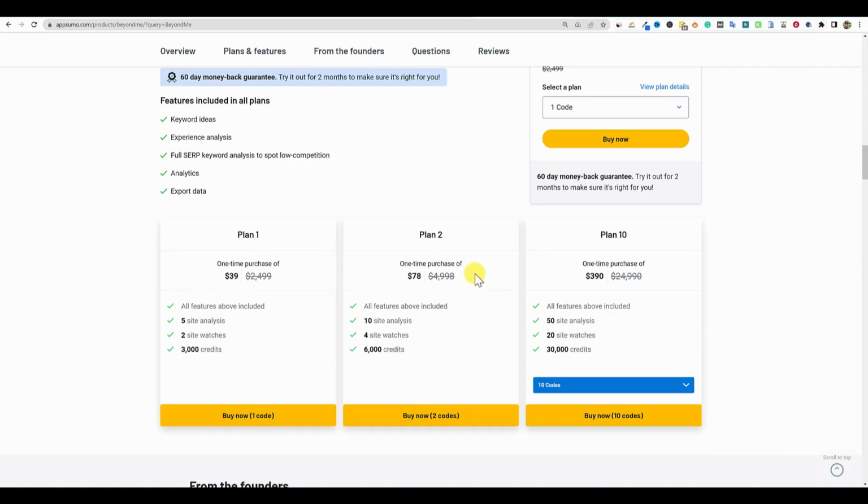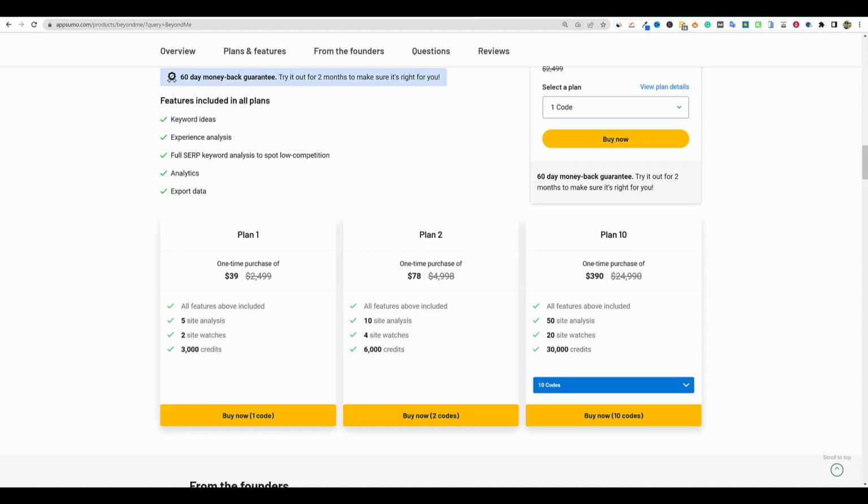So another thing that this tool is for is that it's for people that are building niche websites, right? And they're possibly struggling to attract organic traffic, and they're being outranked by their competitors on search engines. And so this tool is going to go out there and try to uncover some keywords that you should probably be focusing on, right? So part of what BeyondMe does is that they're aiming to provide the solution for that problem by doing a full SERP analysis tool that can optimize a website's SEO strategy.